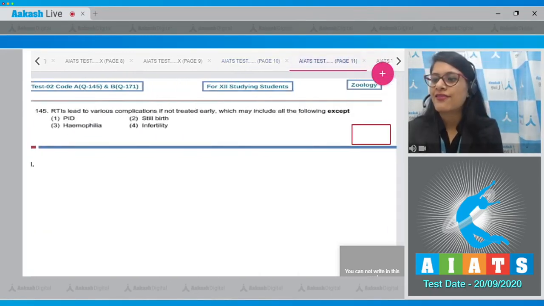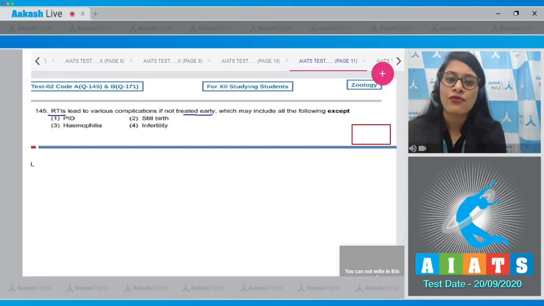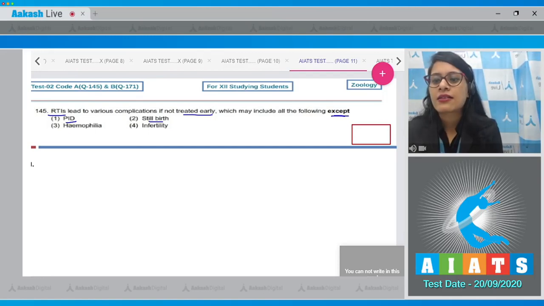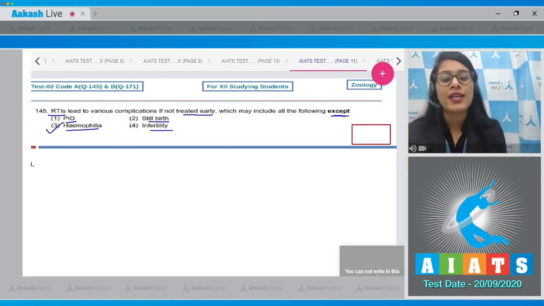Question number 145. RTIs, reproductive tract infections, lead to various complications if not treated early, which may include all of the following except, and the options given are PID, stillbirth, hemophilia, infertility. Option number 3, hemophilia.